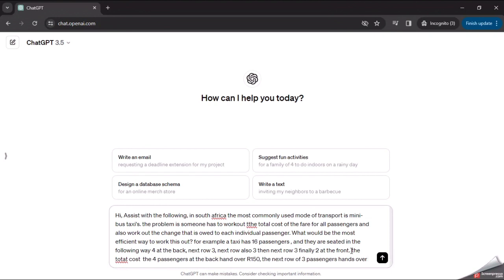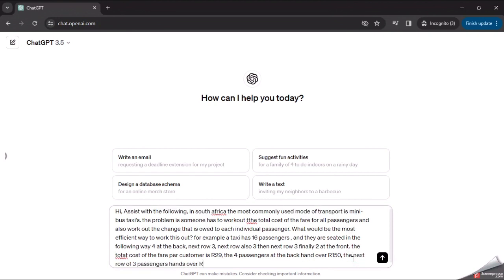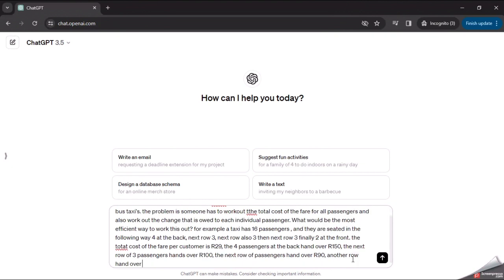Let's explain how people pay. The four passengers at the back hand over 150. The next row of three passengers hand over 100 rand. The next row hands over 90 rand. Then the other row hands over 87 rand.